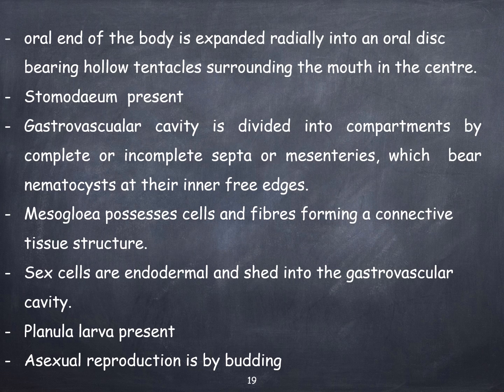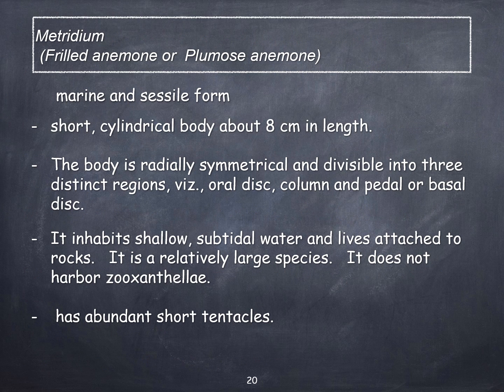Gastrovascular cavity is divided into compartments by complete or incomplete septa or mesenteries, which bear nematocysts. Mesoglea possesses cells and fibers. Sex cells are endodermal. Planula larvae present. Asexual reproduction is by budding. An example for an anthozoan is Metridium, commonly called frilled anemone, sea anemone or plumose anemone.